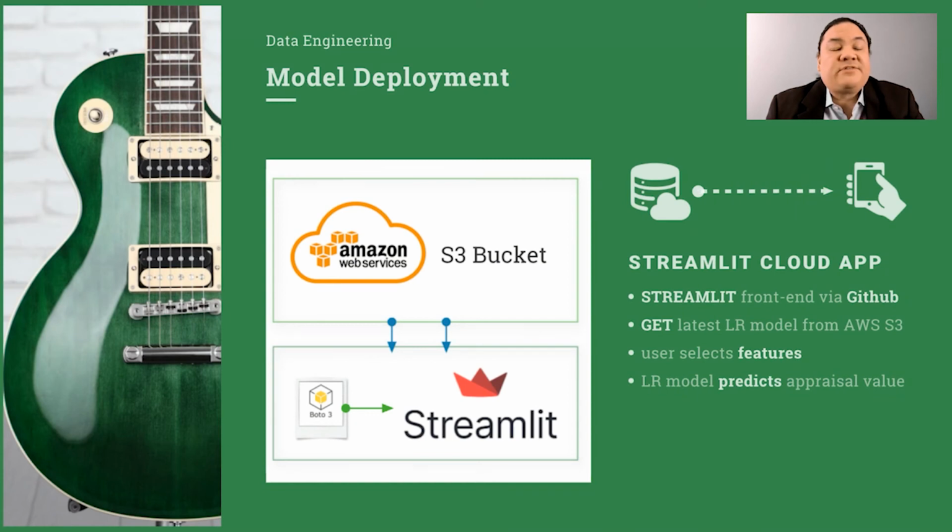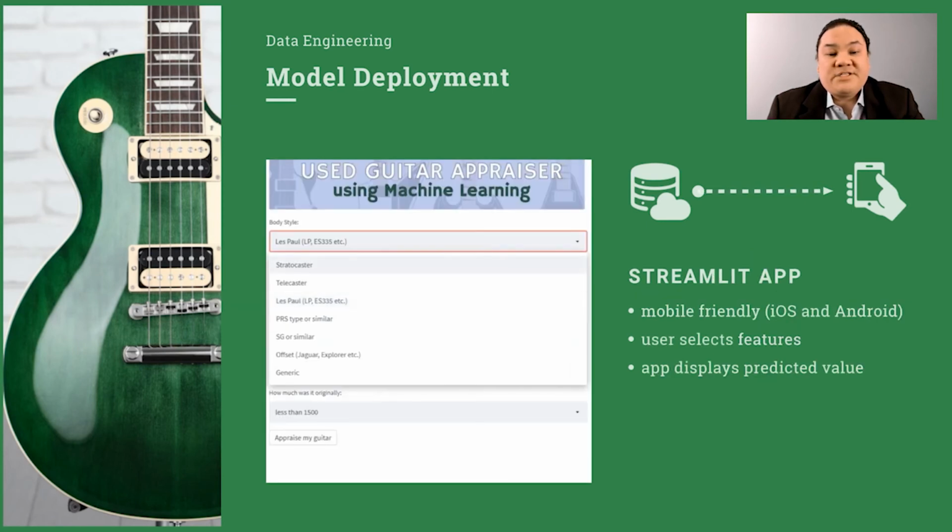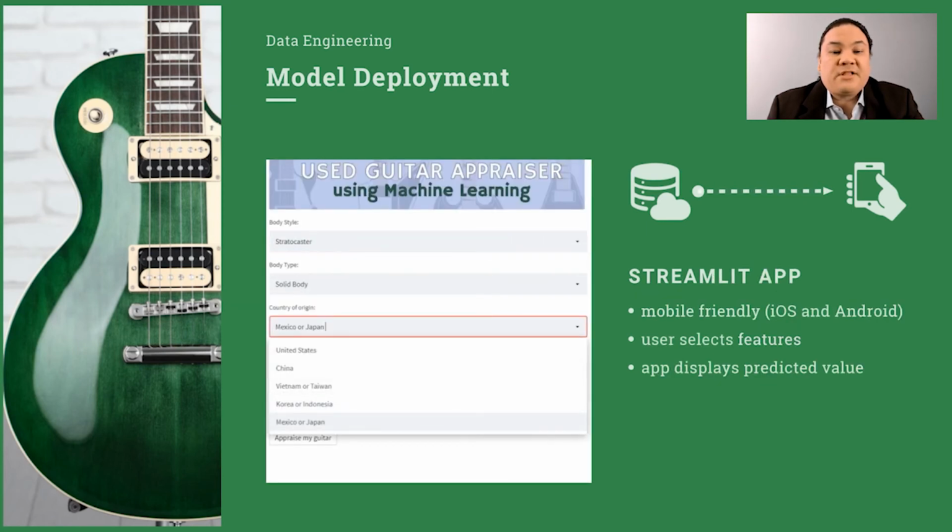Streamlit is used as the front end of the app. Streamlit code is pulled from GitHub, then deployed to the web via Streamlit Cloud. It pulls in my regression model from my S3 bucket and caches it. This allows the model to run against data without having to go back to AWS every time. A user can then select features like body type and origin, and the app will predict the value of your guitar.